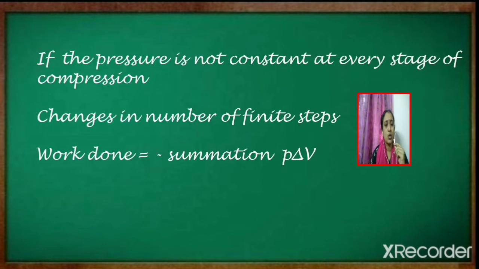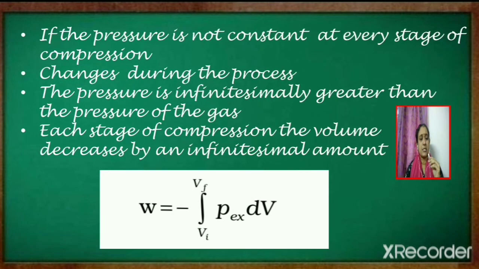If the pressure is not constant at every stage of compression but changes in a number of finite steps, then what will the total work done be equal to? Total work done is then taken as equal to minus summation P delta V. If the external pressure is not constant at every stage of compression but changes during the process, that is, the pressure is infinitesimally greater than the pressure of the gas, in such a situation, at each stage of compression, the volume will decrease only by an infinitesimal amount.